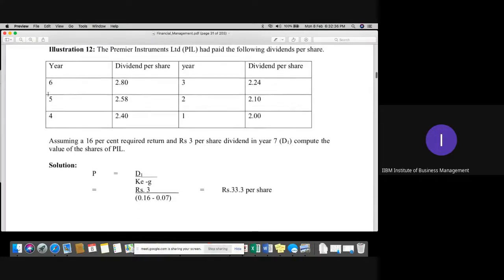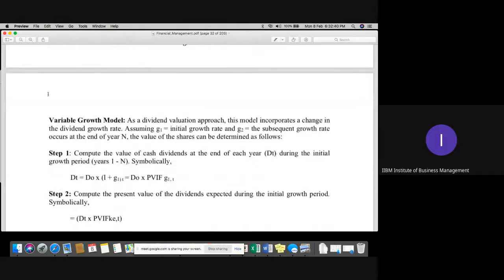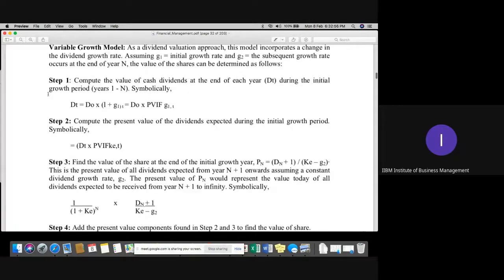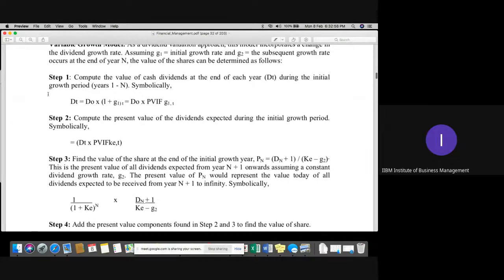Now, next one is the variable growth model. Variable growth means when the growth of your dividend will be different for different years. Growth of the share would be different for different years. In this case, how to calculate this part? Just kindly go through this particular question.